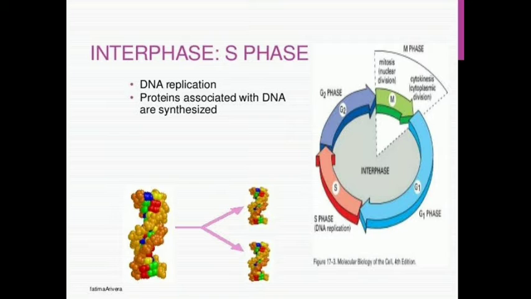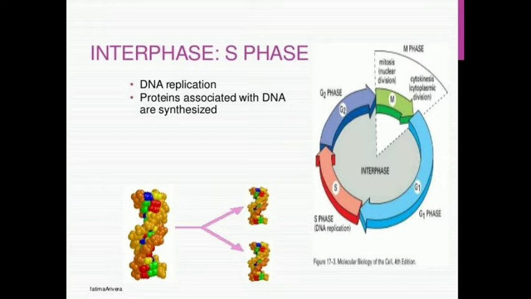Please underline this point. Time taken for completion of this phase is 30 to 50% of the total cell cycle.